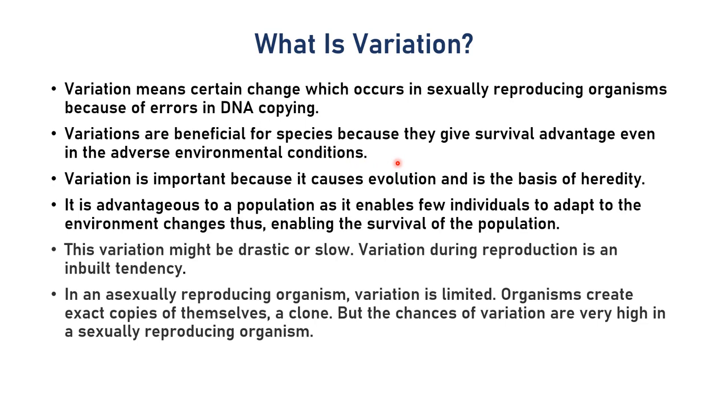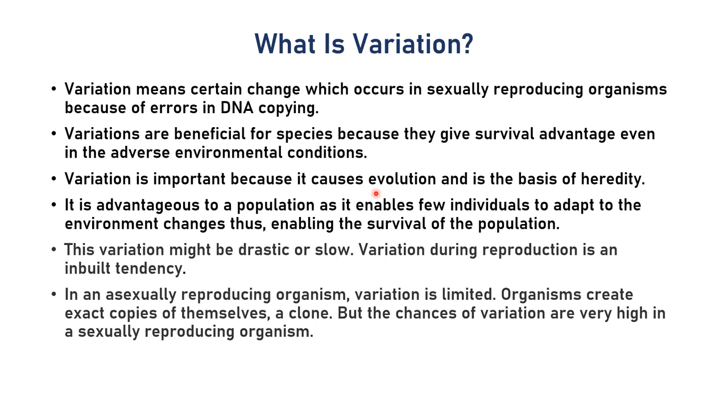We know that the climate, the weather doesn't remain the same. It shows changes, right? The variation is important because it causes evolution. Evolution is also very important, right? As we can see, the fishes are the first vertebrates, which you did last year.